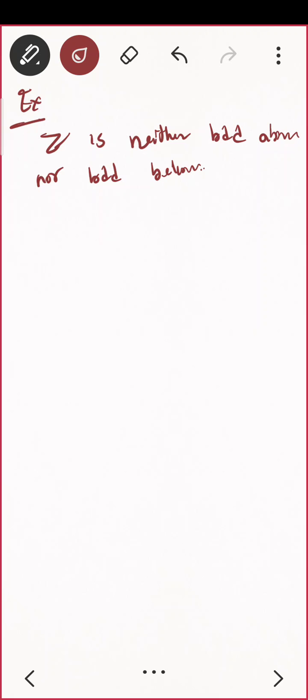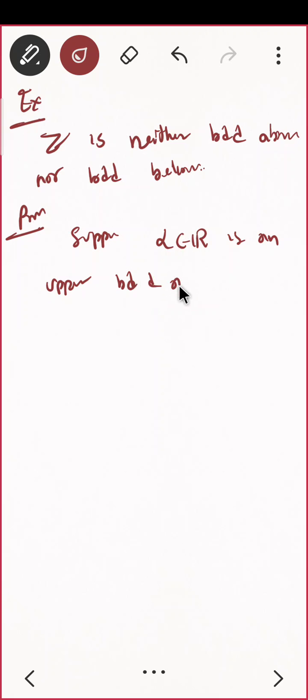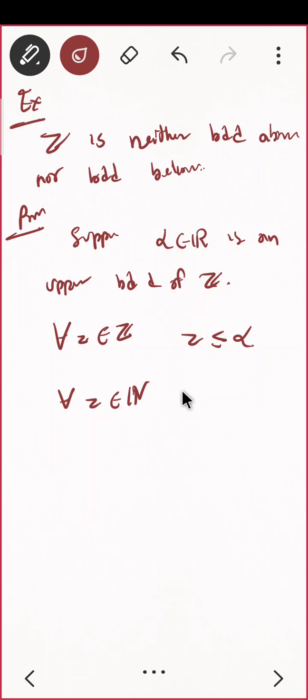So what should you start with? Suppose alpha, which is a real number, is an upper bound. Correct? Upper bound of Z. What do you mean by that? That means for any z belonging to Z, z is less than or equal to alpha. From this statement, can I say that for all z belonging to natural numbers, z is less than or equal to alpha? Can you say that?